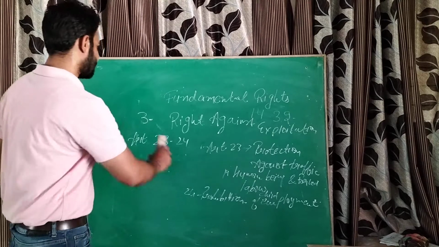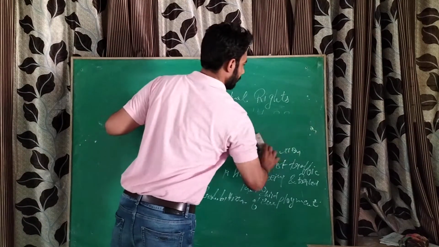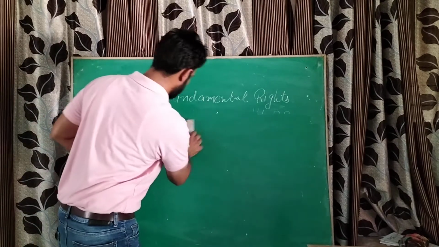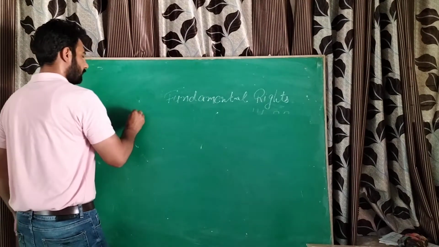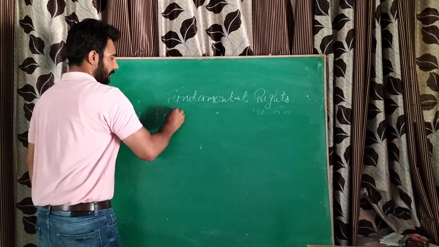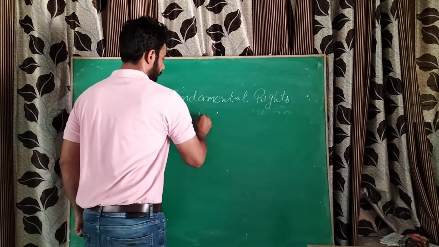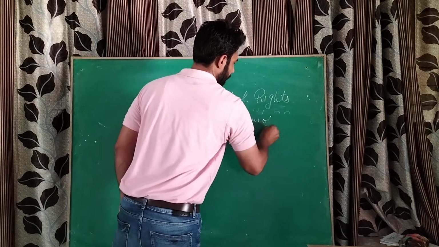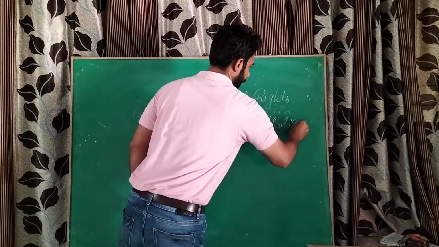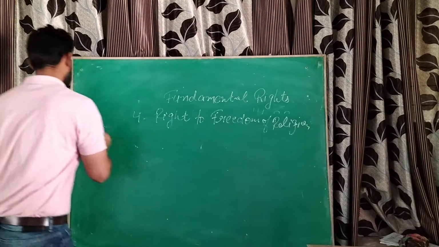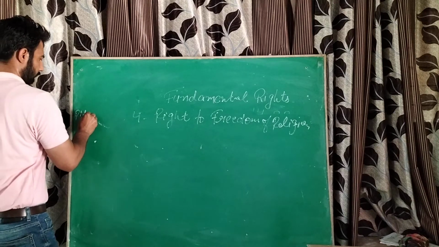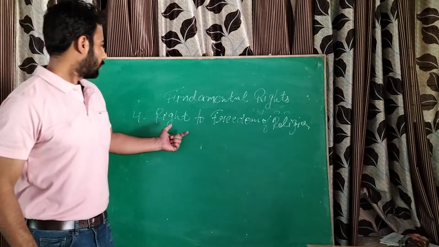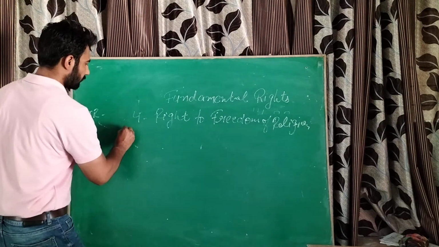Next is the fourth fundamental right, students. Very, very important. This is the right to freedom of religion, Articles 25 to 28.